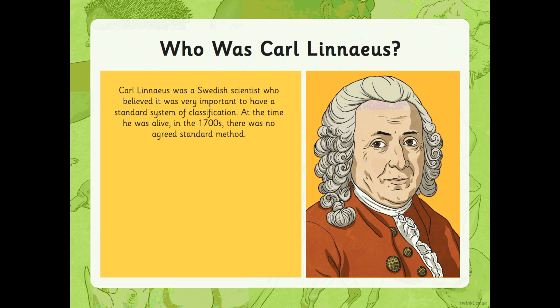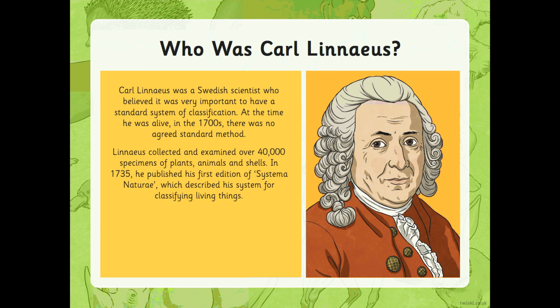Carl Linnaeus was a Swedish scientist, and he believed it was really important to have this standard system that everyone around the world would follow to group animals. And he was alive in the 1700s. He collected lots of different specimens of plants, animals and shells, and in 1735 he published a book called Systema Naturae.